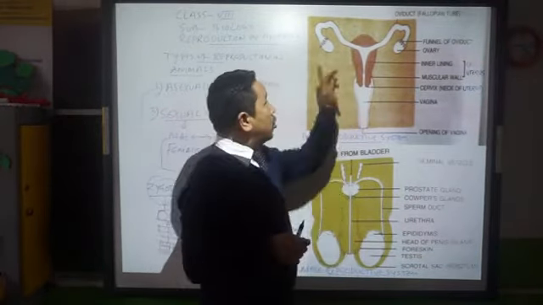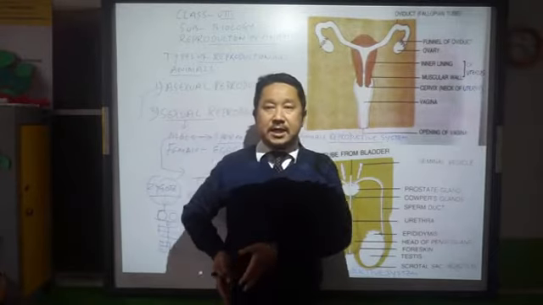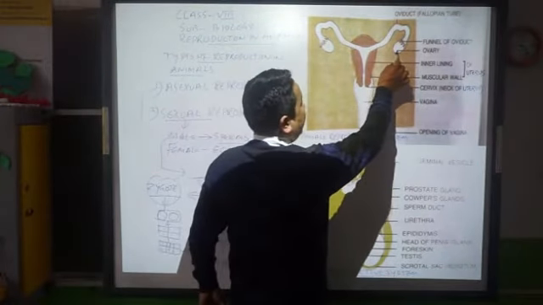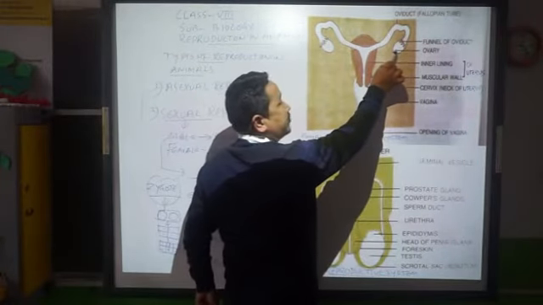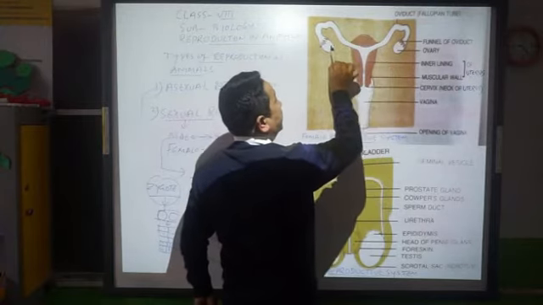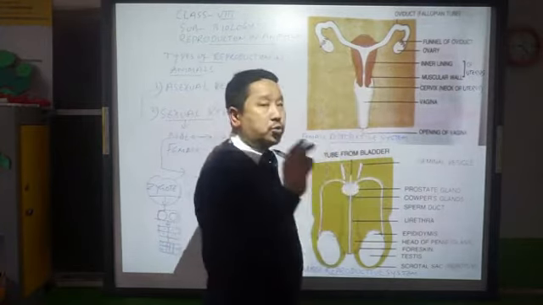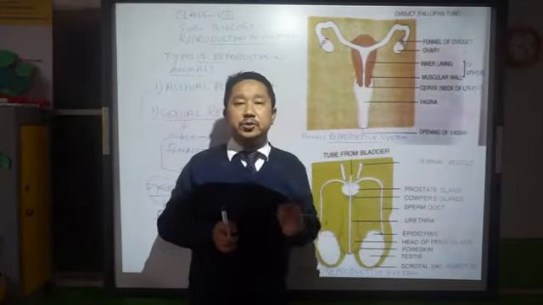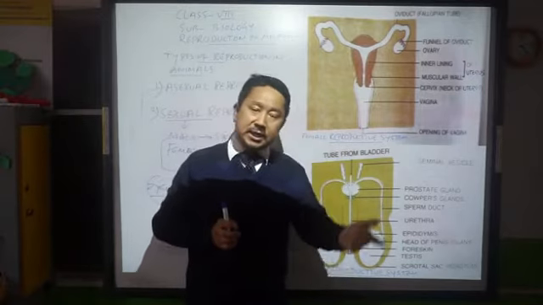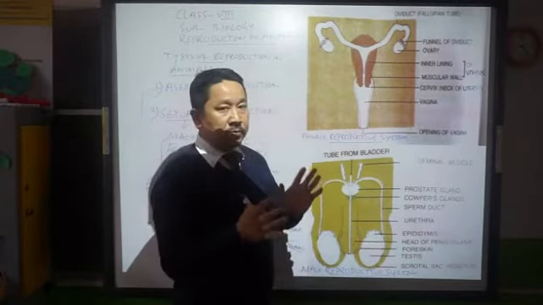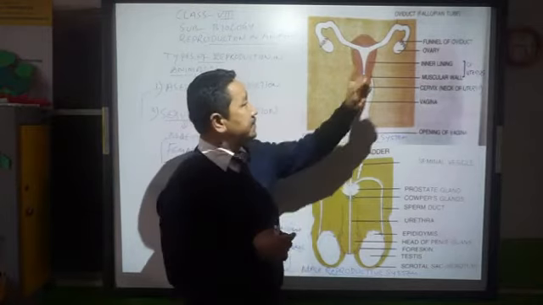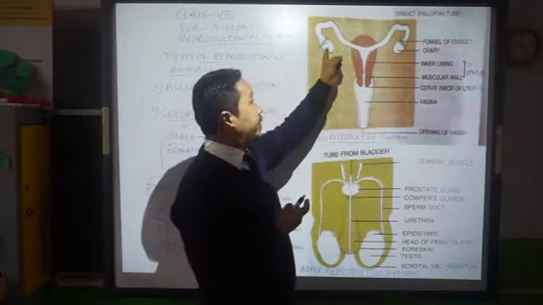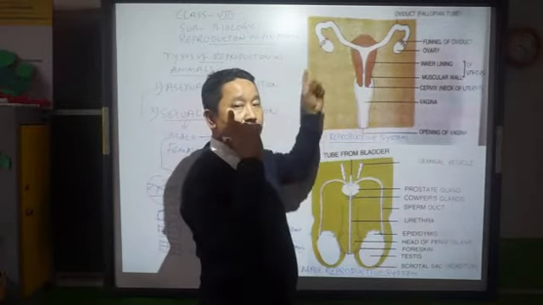There are 2 ovaries, one on one side, the other on the other side. This is where the eggs are produced. These 2 ovaries produce an egg alternately every month. Suppose in the first month this ovary produces 1 egg. The next month, this ovary will produce another egg. So it is once at a time.